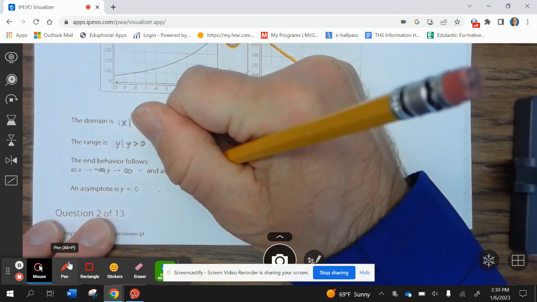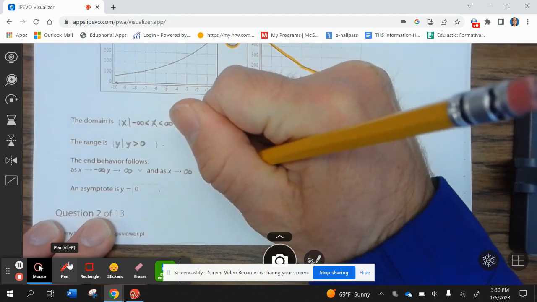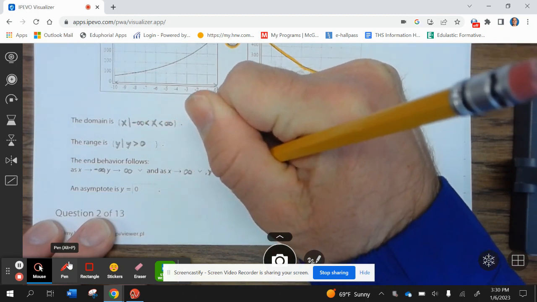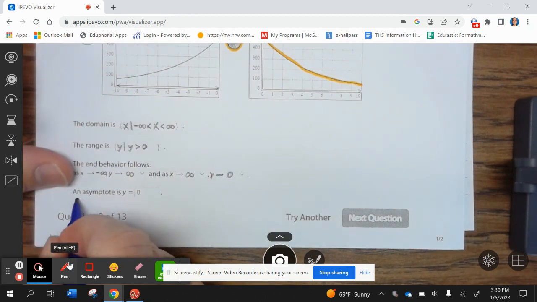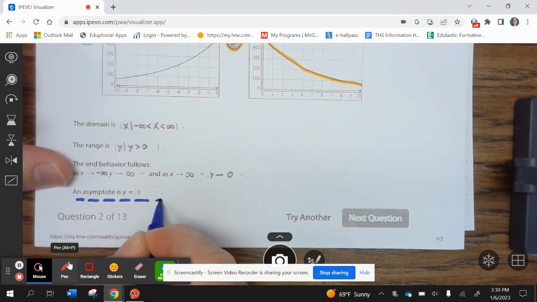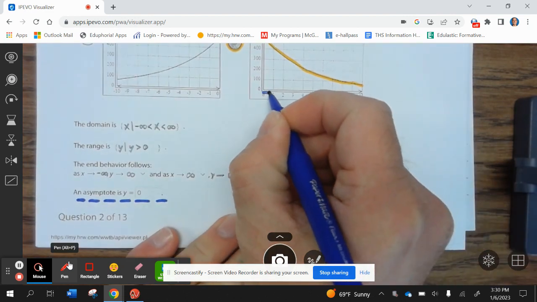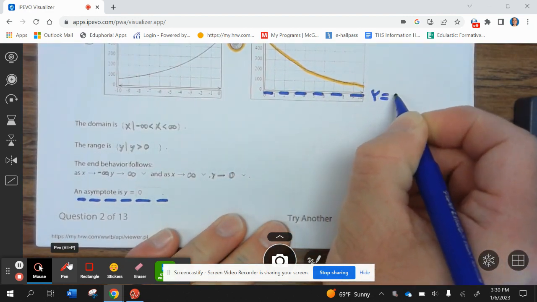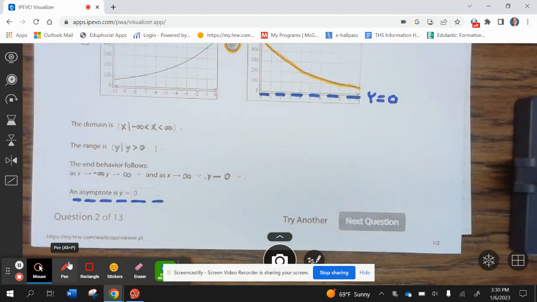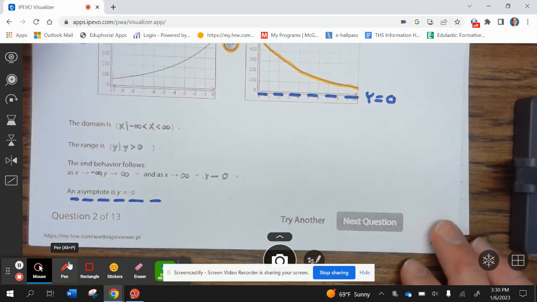And as x approaches positive infinity, y approaches 0. Now our asymptote is at y equals 0. And let's go ahead and add that to our graph. Okay, let's take a look at the next example.